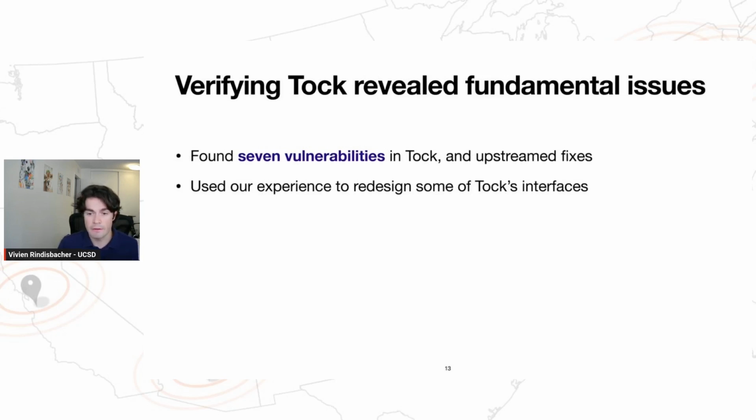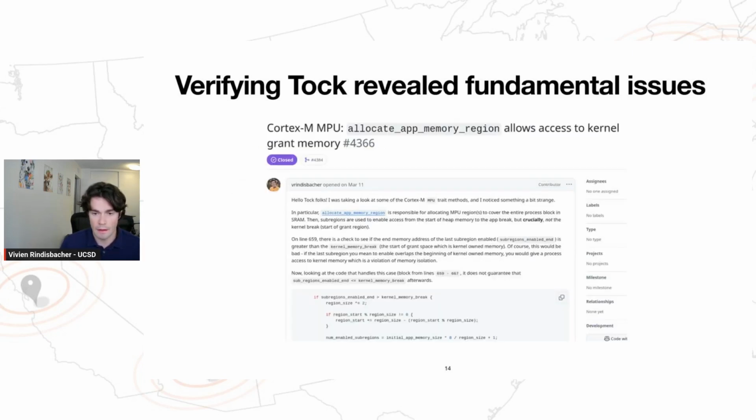Now, in verifying Tock, we found 7 vulnerabilities, 5 of which broke process isolation. And using our experience verifying the kernel, we actually ended up redesigning some of Tock's interfaces. Okay. So I want to use an example of one of the bugs we found to explain why we built TickTock.